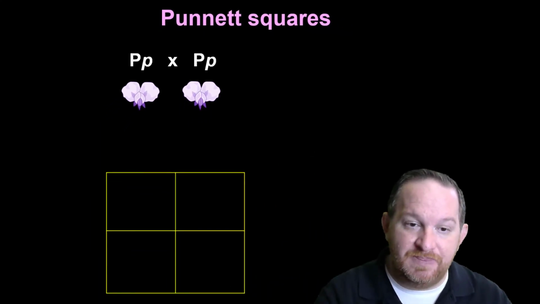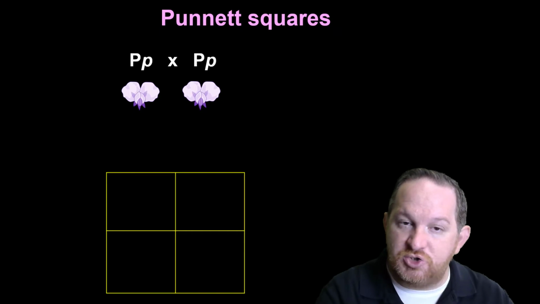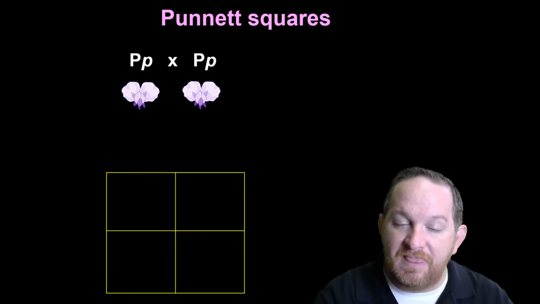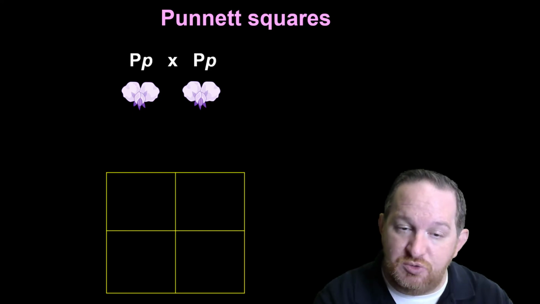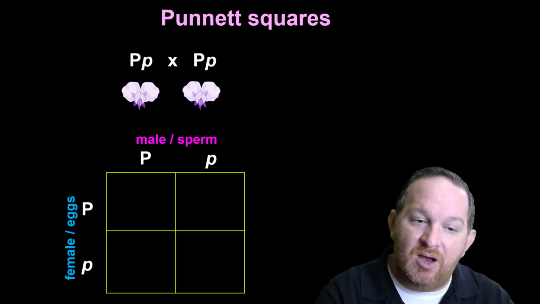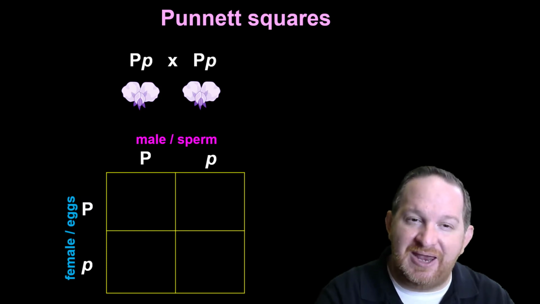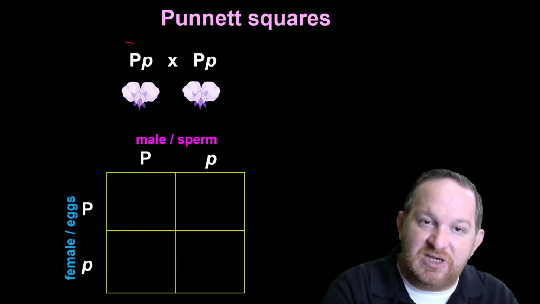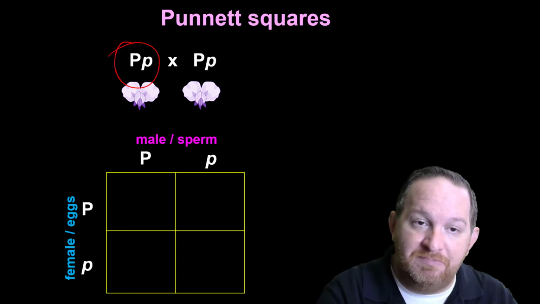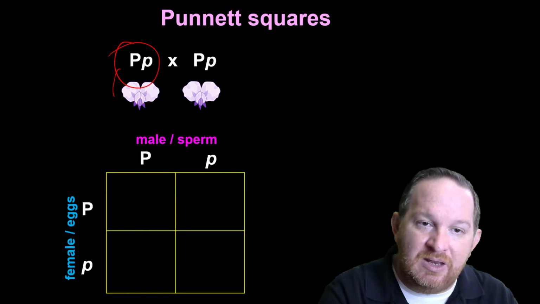When we do this, if it's just one trait we're looking at, which is flower color, we set up sort of a 2 by 2 box, 4 squares total. And what we do is we take the male and the female and put them on each side. So let's just say for kicks, this one over here is going to be the pollen or the male sperm. So we'll take that and we'll put it right here.